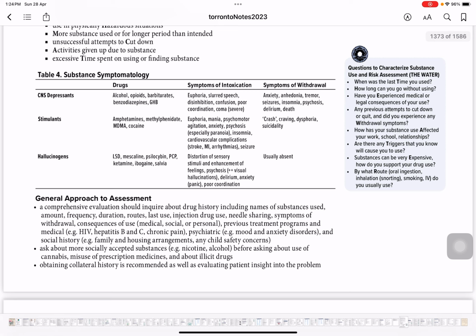It's not even making your brain work. So you can harm yourself, you can crave for it, dysphoria, and crash. So this is something very, very serious now.